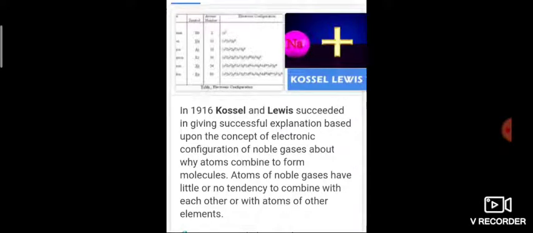What do you mean by covalent bond? It is a force of attraction which arises due to the mutual sharing of electrons between two atoms. This definition is according to the electronic theory proposed by Lewis. In this lesson we are going to see the Lewis dot structure. What do you mean by lone pair electrons? In the formation of certain compounds, some electrons do not take part in chemical bonding. Such electrons are known as lone pair electrons. The pair of electrons which does not take part in bond formation is called a lone pair, non-bonding pair or unshared pair.